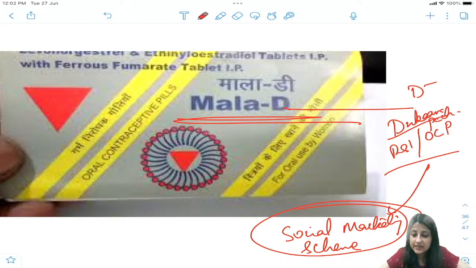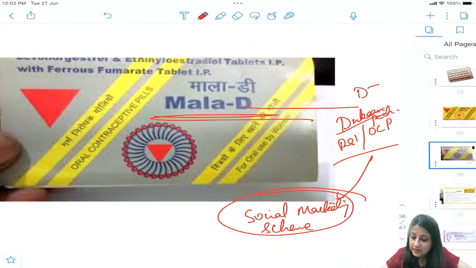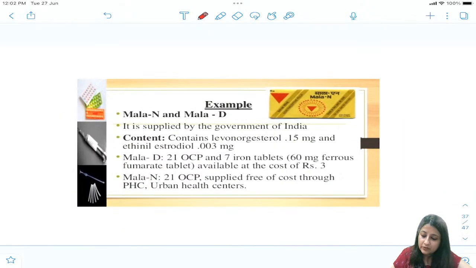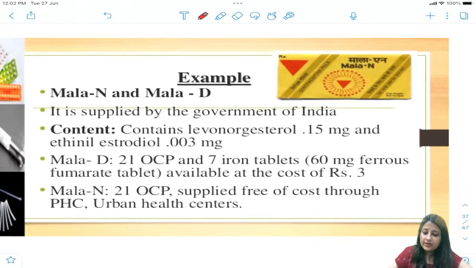All right, everybody, Mala and Mala D. ठीक है, and what is the content of estrogen and progesterone in these? These are combined oral contraceptive pills. So you can see over here both of them have progesterone 0.15 mg, all right, and ethinyl estradiol 0.03. You could be asked this. ठीक है, all right, this was the older one, this is now ₹1.